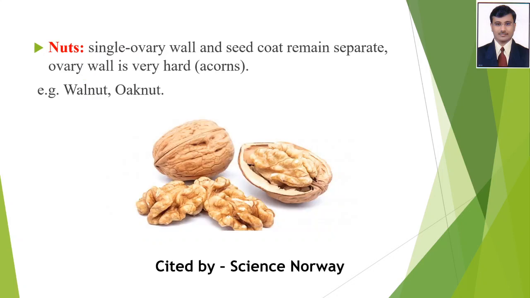Next type, nut. In that type, there is a single ovary wall and the seed coat remains separate from the ovary wall, and it is very hard. For example, walnut and oak nut.